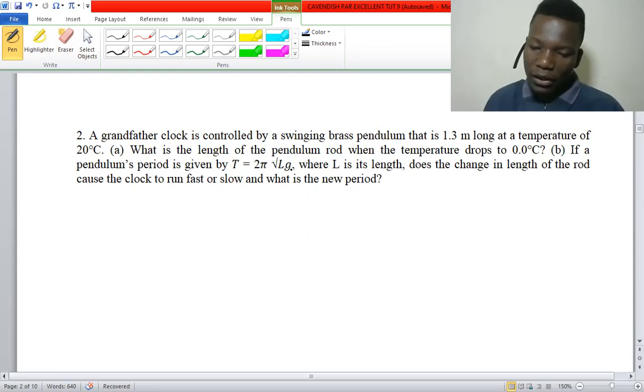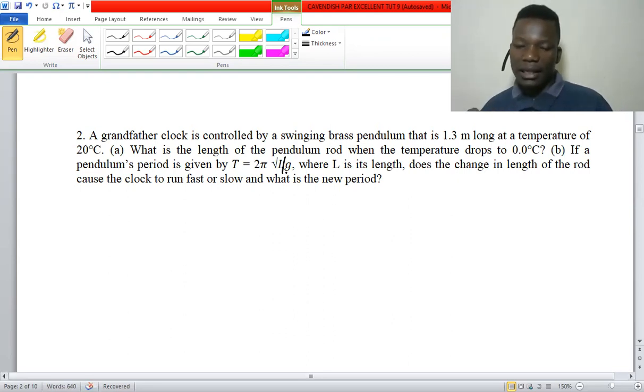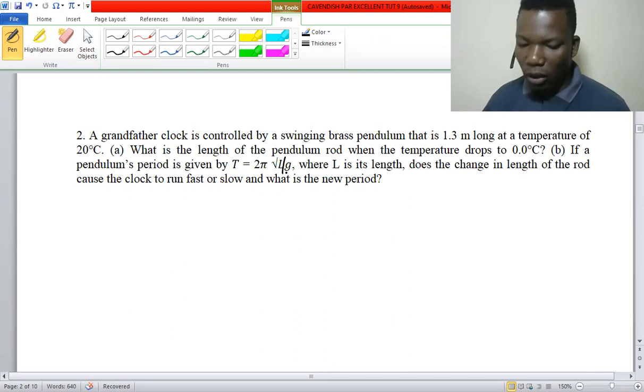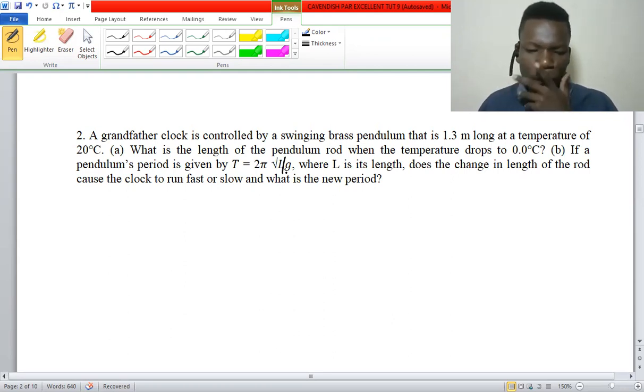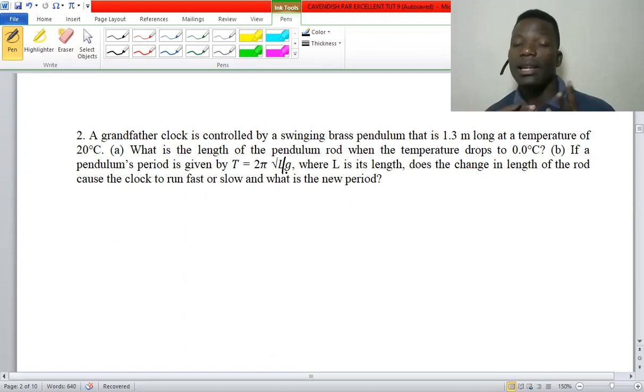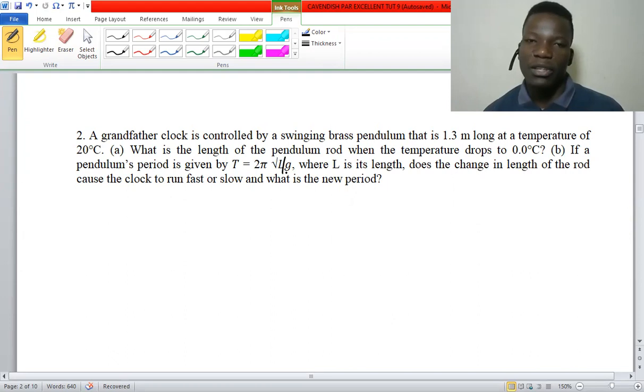where L is its length, does the change in length of the rod cause the clock to run fast or slow? And what is the new period? So for this one, we need to find the new length, and it's not that different from the previous question that we solved in the previous tutorial video.